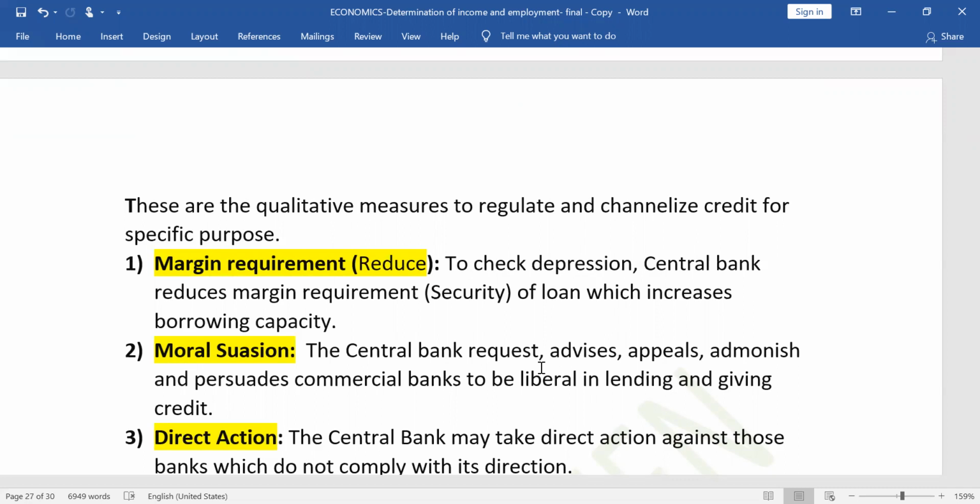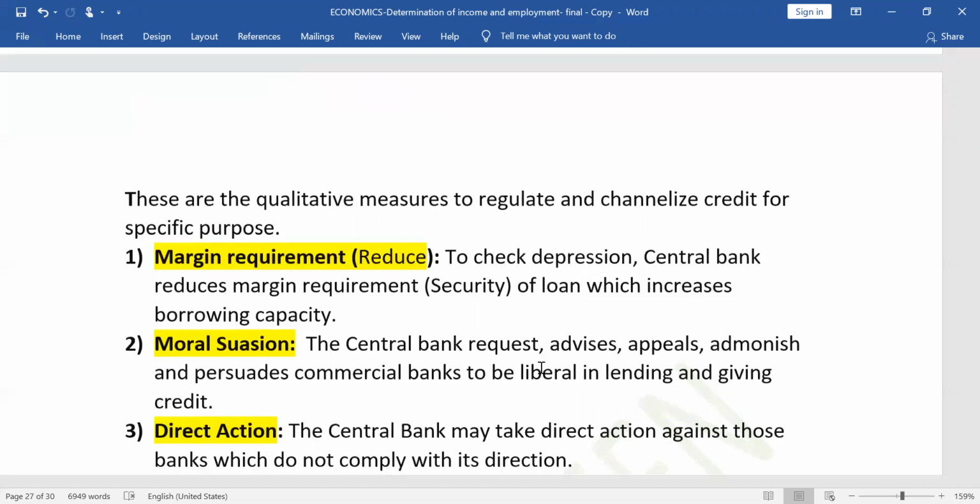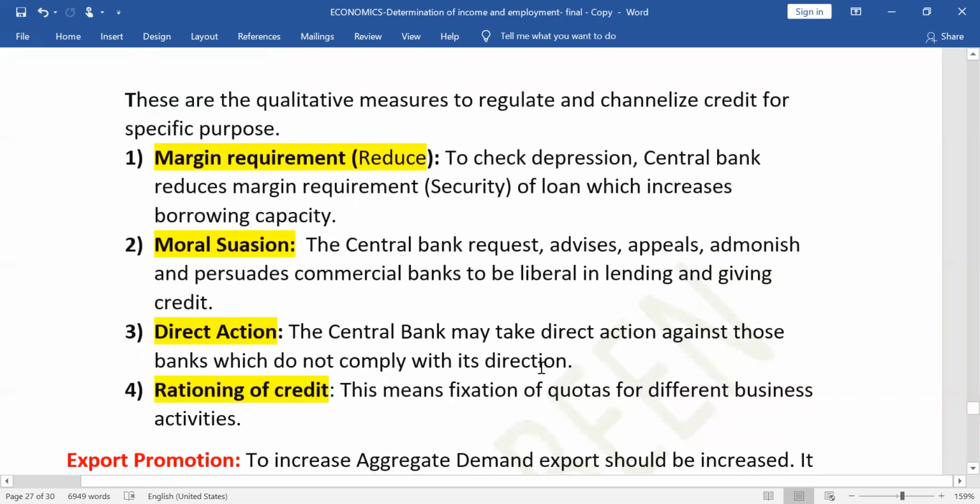जो सिक्योरिटी का अमाउंट बैंक में रखना पड़ता है लोन लेने के लिए, उसका मार्जिन कम कर देना है, वो इजी कर देना है, लोन लेना इजी कर देना, so that people can take loan easily and they can increase their demand. Second one is moral suasion. Central bank should request the commercial bank or sometime advise or appeal or admonish or persuade the commercial bank to be liberal in lending and giving credit.